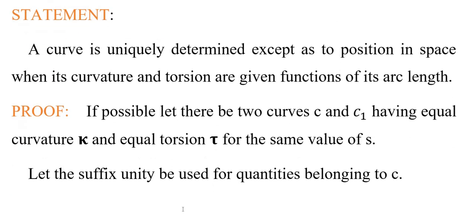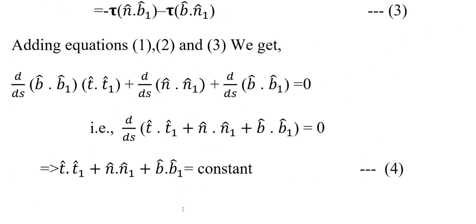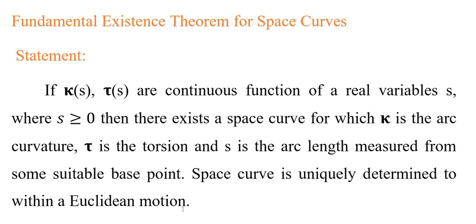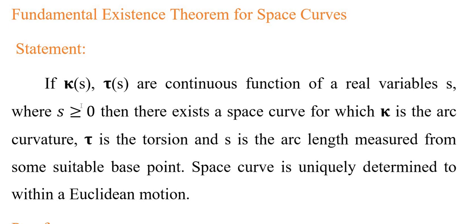So now we are going to see the fundamental existence theorem for space curve. If kappa of s and tau of s are continuous functions of real variable s, where s is greater than or equal to 0, then there exists a space curve for which kappa is the curvature and tau is the torsion, and s is the arc length measured from some suitable base point. The space curve is uniquely determined up to Euclidean motion.